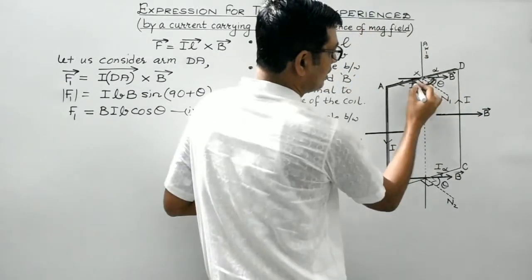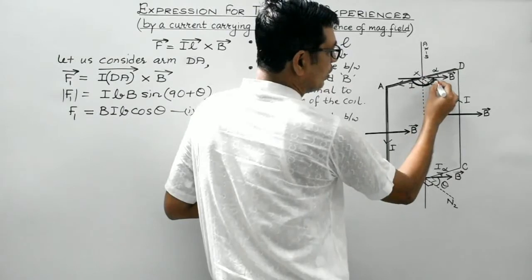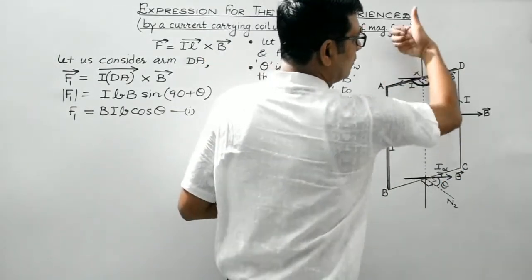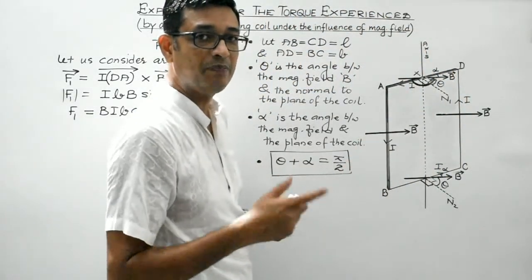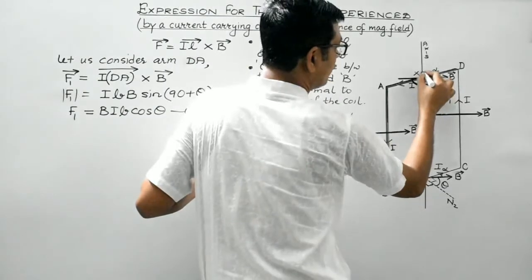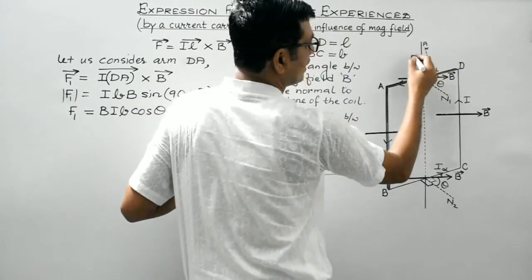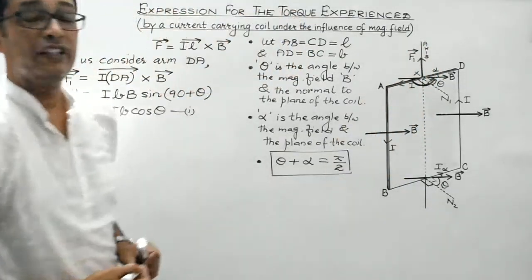It's oriented along this direction. So students, using this rule, the thumb will give us the direction of the vector product of I dA vector and B vector. So the direction of F1 would be along the axis and in the upward direction. This is F1 vector. Clear, students?